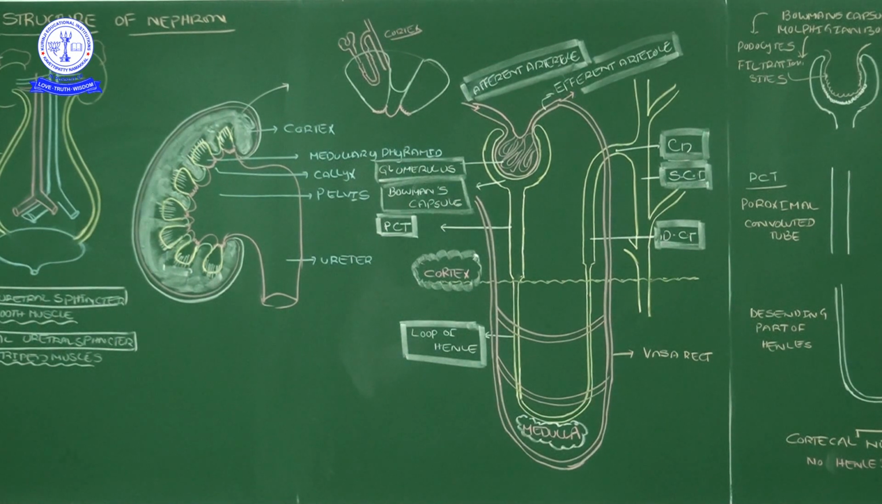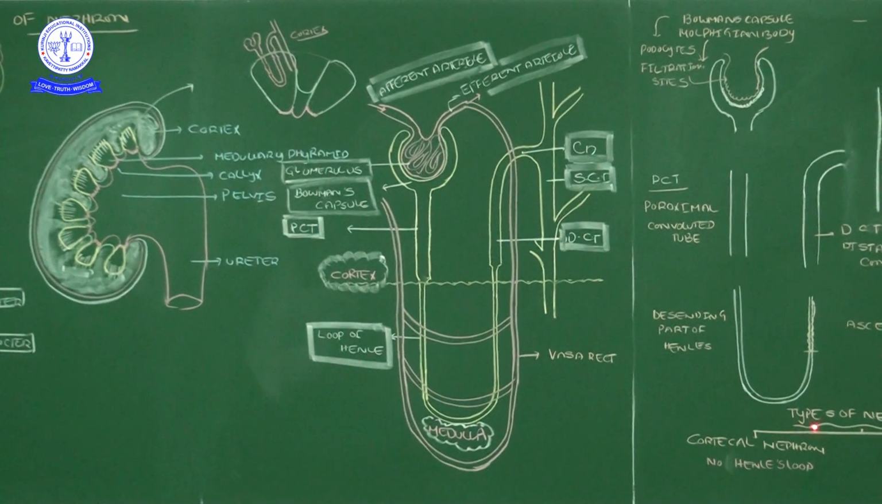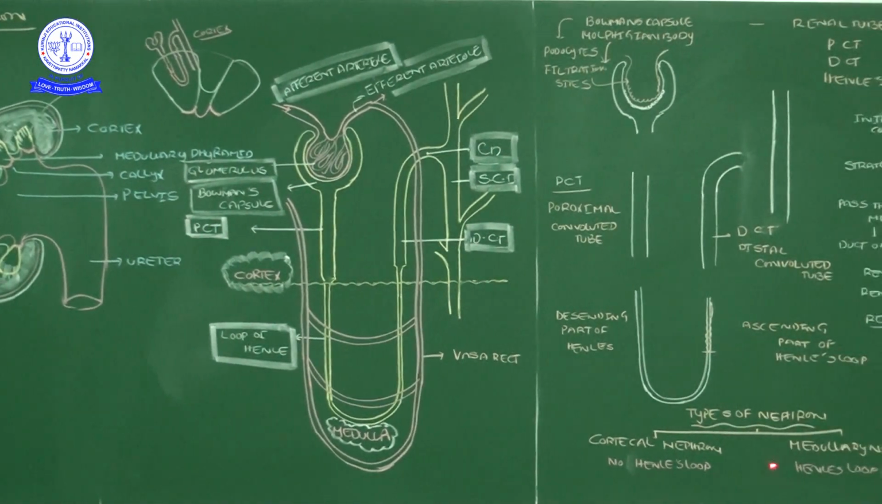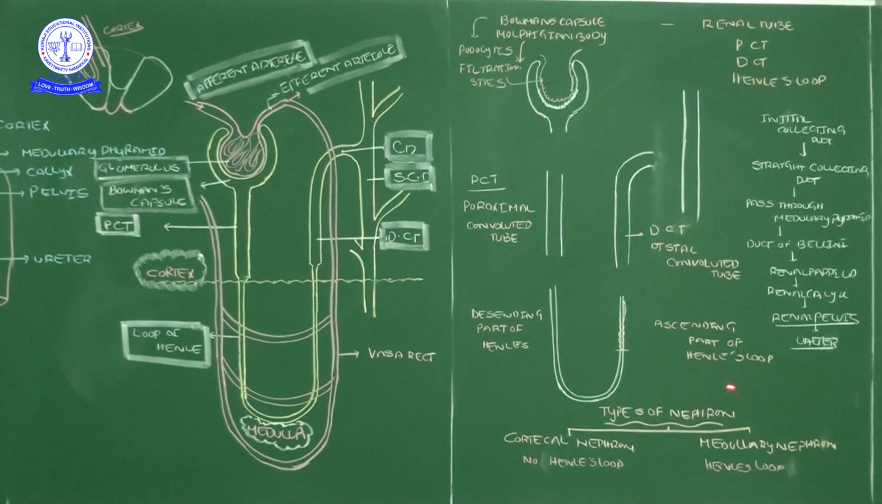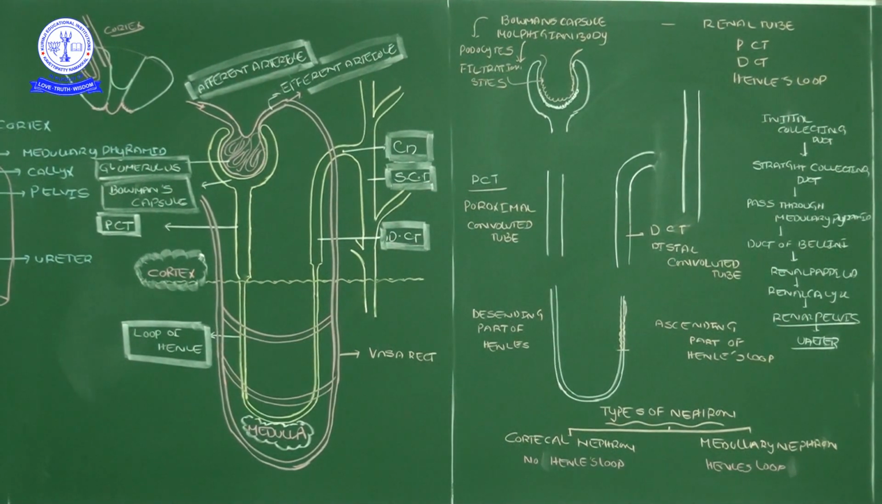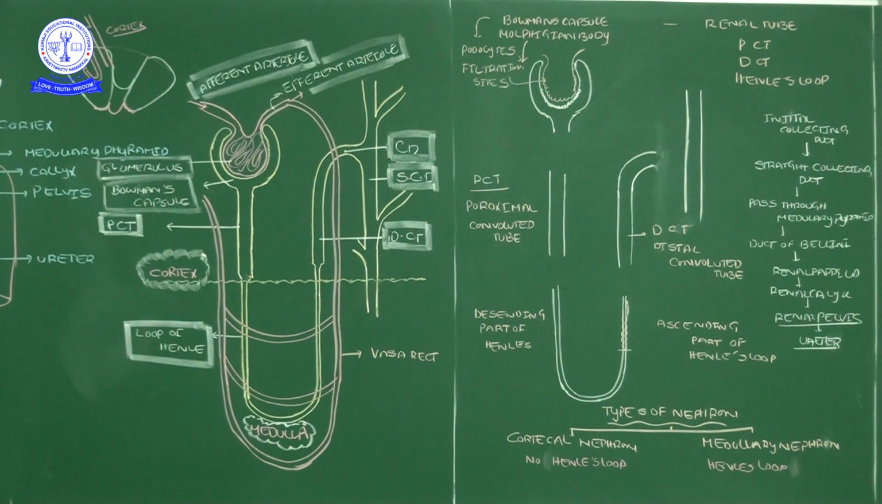Okay, the process of formation of urine I will tell in the next video. This video concludes with types of nephrons. See, in the types of nephrons, two types of nephrons are there. One is the cortical nephron, another one is the medullary nephron.